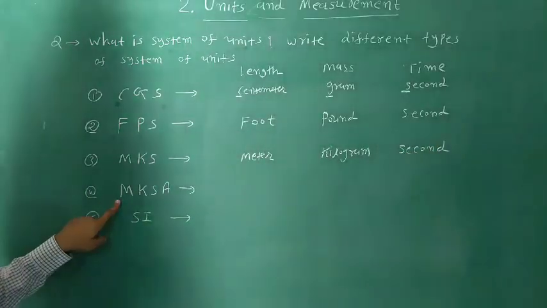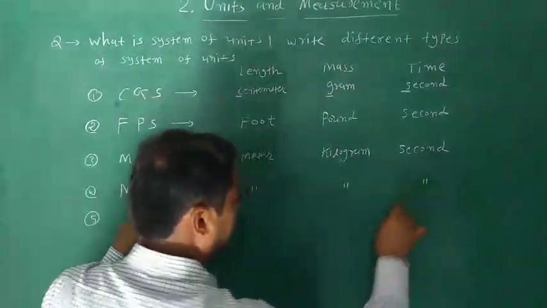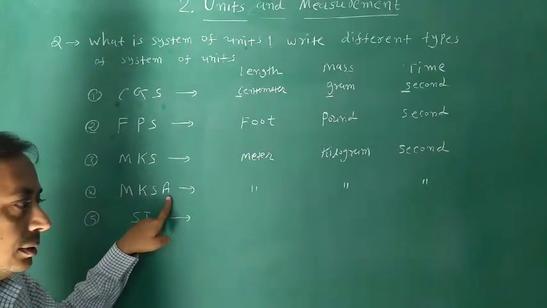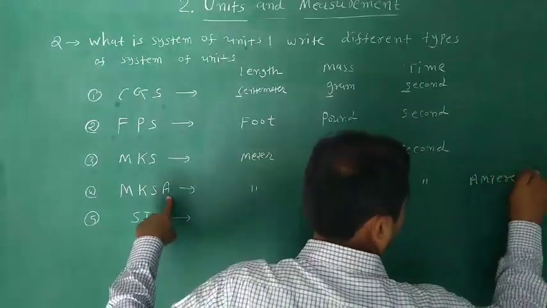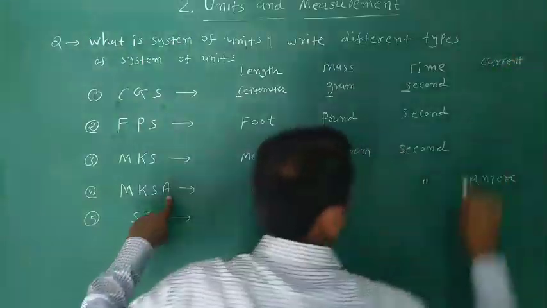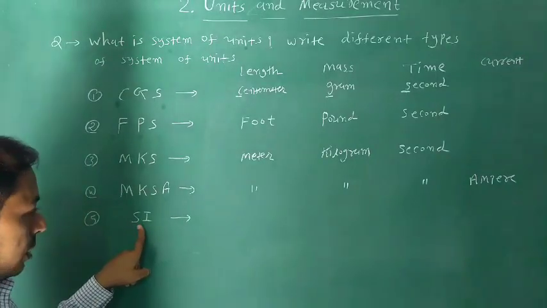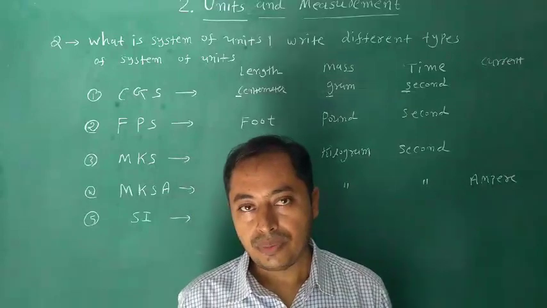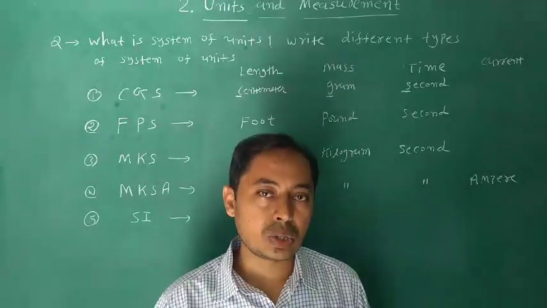MKSA is the same. M for meter, K for kilogram, S for second. Here A is ampere, the unit of current. And the last one is the SI system. Friends, in the SI system, now we have seven fundamental quantities. Its units and symbols are also available.